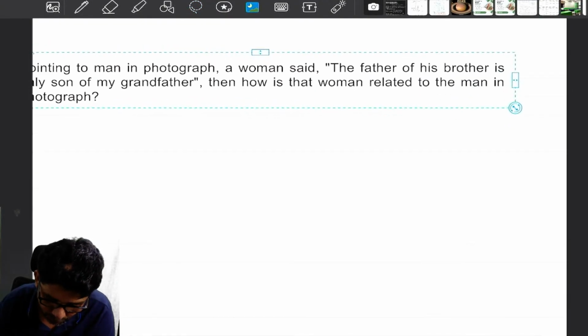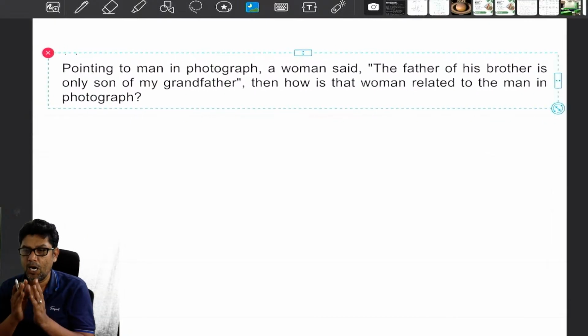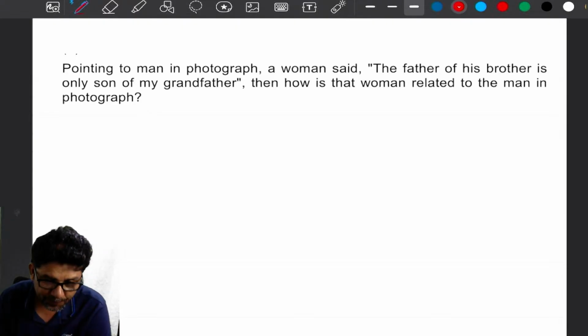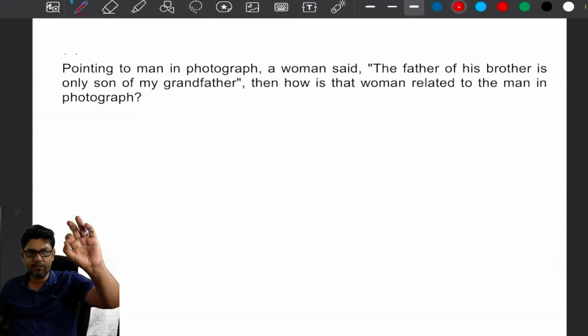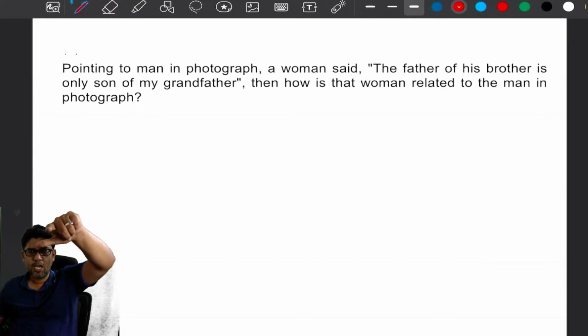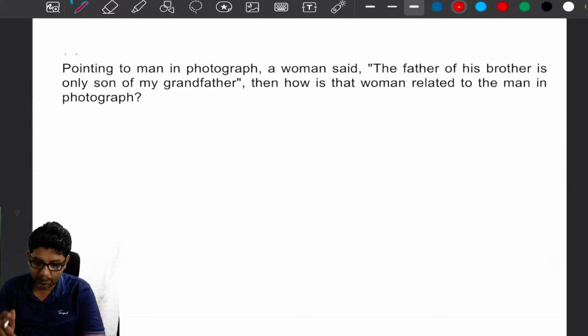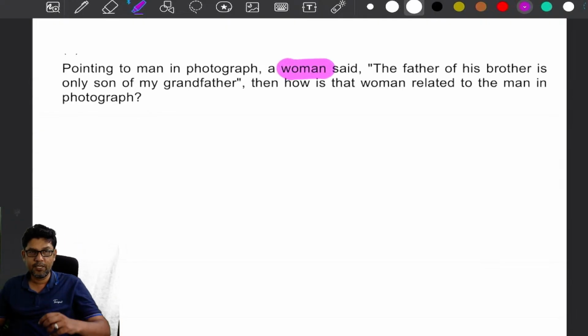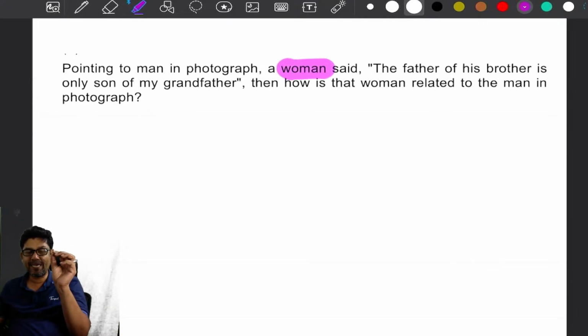Okay. Now listen here. Let me explain how to solve this conversation type sum. Rule number 1 for the conversation type is we need to identify who is making the conversation, and about whom. Rule number 2. Here, who is making the conversation? Of course, the woman is making the conversation. So rule number 2 is we need to identify the woman in the conversation.